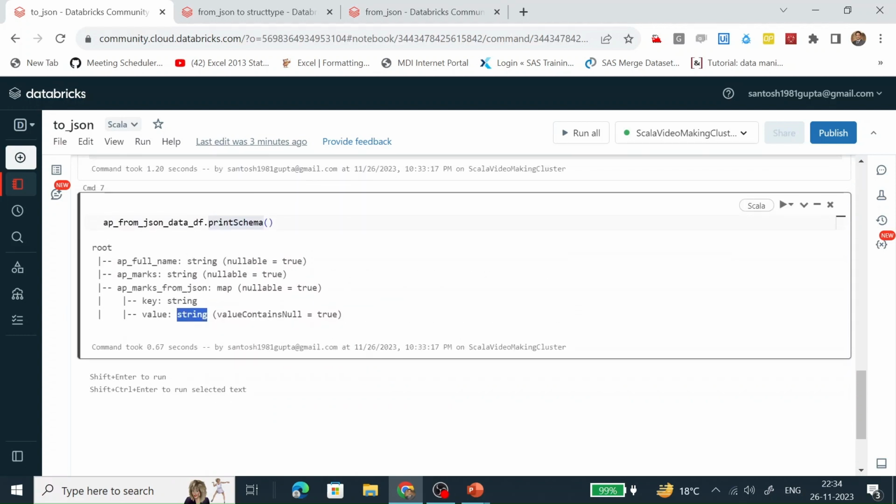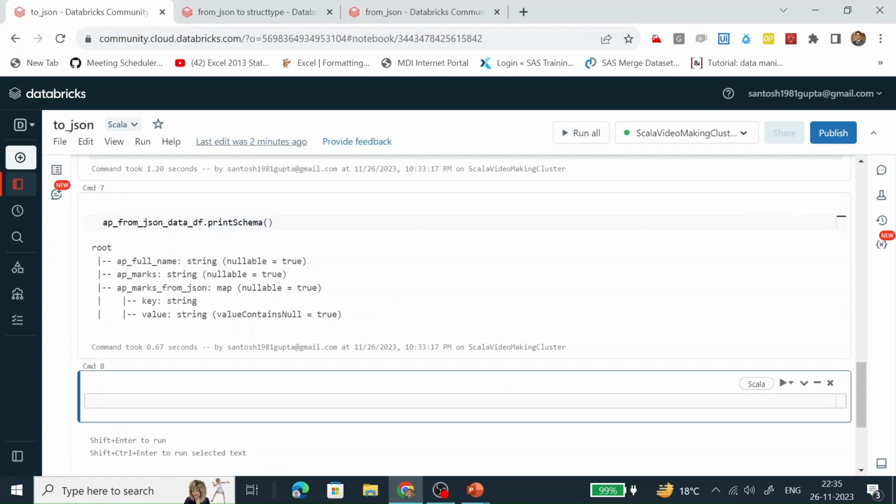Now let's see how we can use the toJSON function to convert this AP marks from JSON column back to JSON structure. So how are we going to do it? Let's write the code. Let's create a data frame, map type to JSON data df.